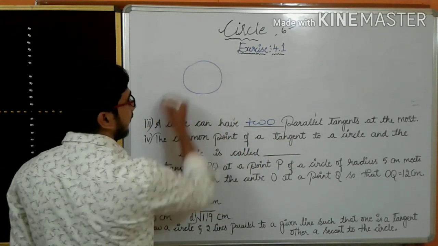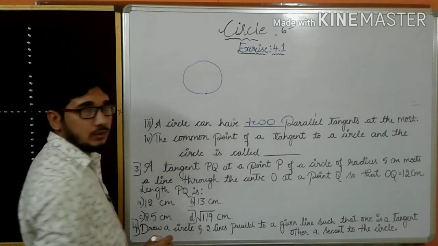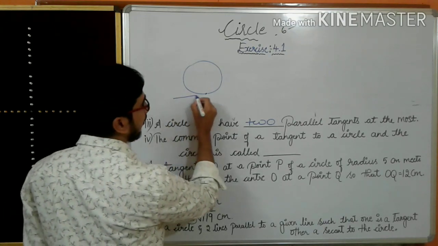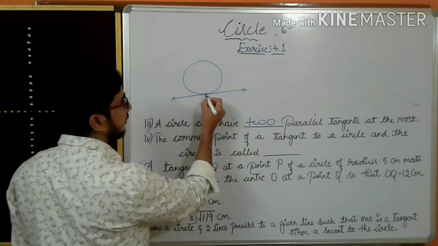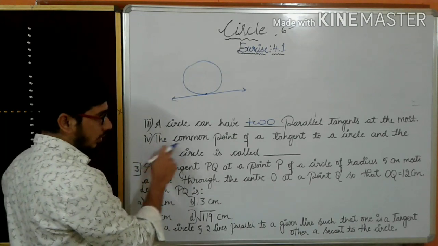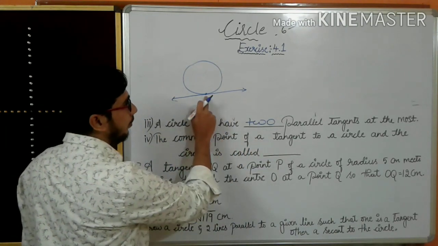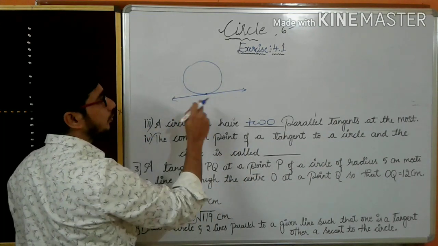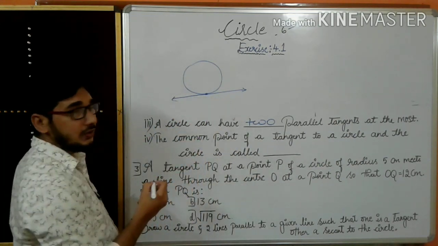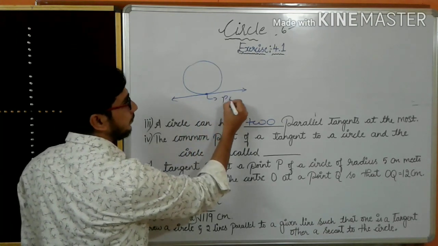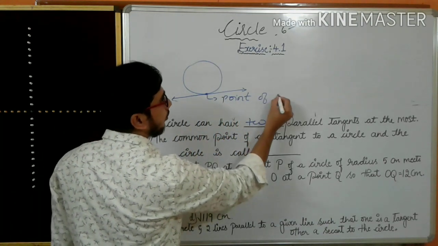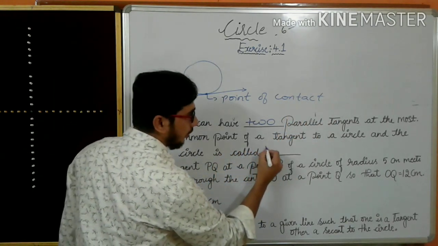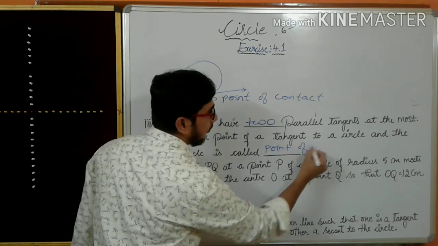This is a circle, and this is the circle point here. The common point of a tangent, so I'll draw the point of a tangent. So this is a tangent and it is the point, the common point of a tangent to a circle. For this circle, this is the common point, and we call this point the point of contact. What do I have to write here? Point of contact.